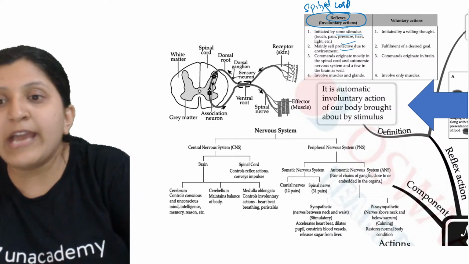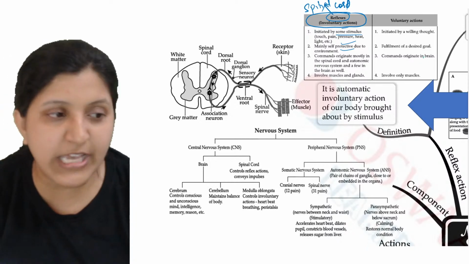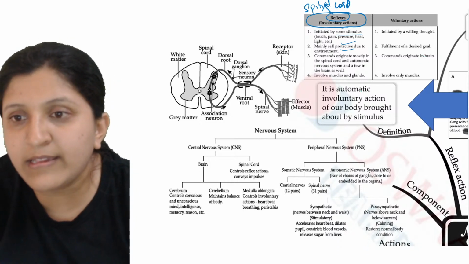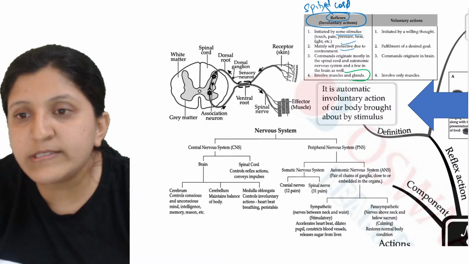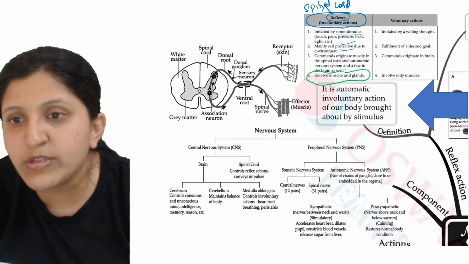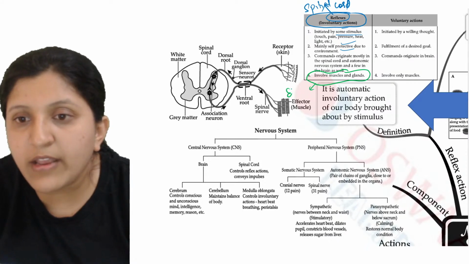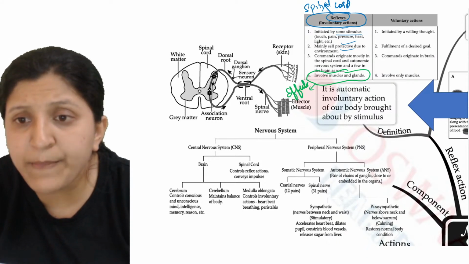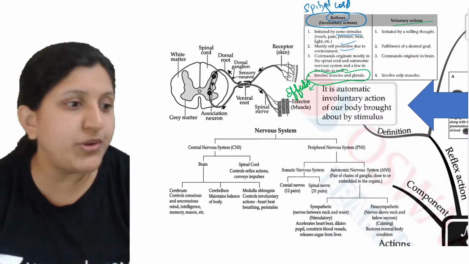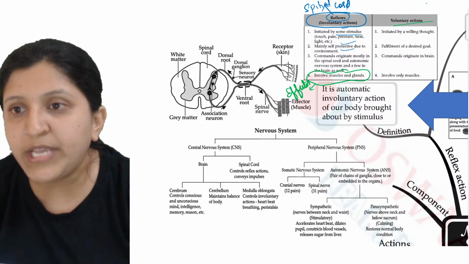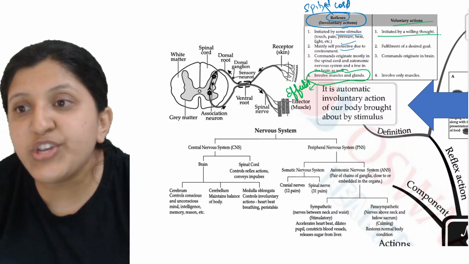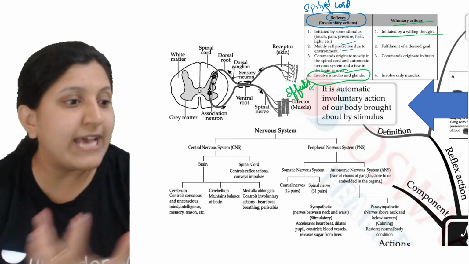Now voluntary action involves muscles and glands. In the same way, a muscle and a gland are involved, because these are the effectors. Okay, and then there is voluntary action. So what exactly is voluntary action? This is initiated by a willing thought. So there has to be a thought.